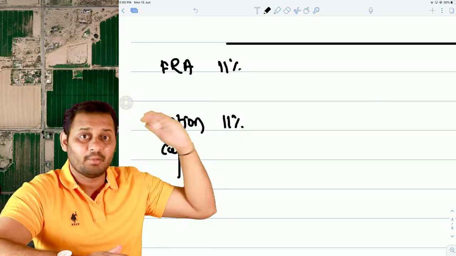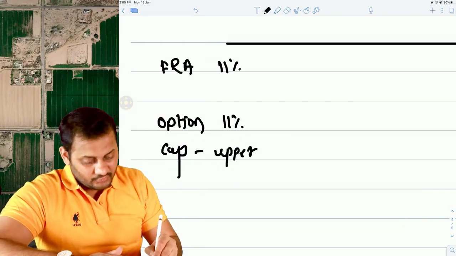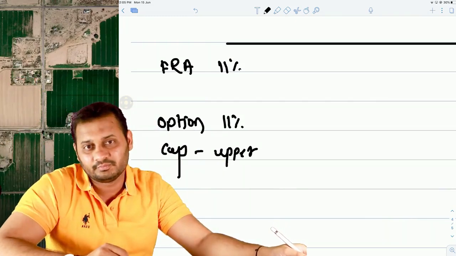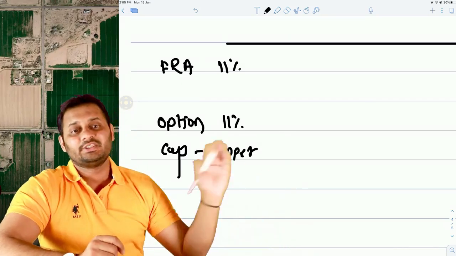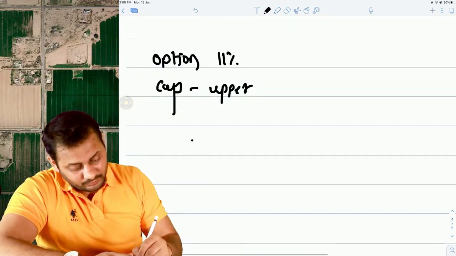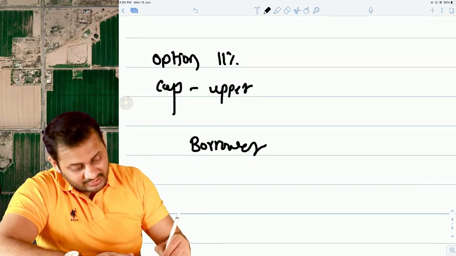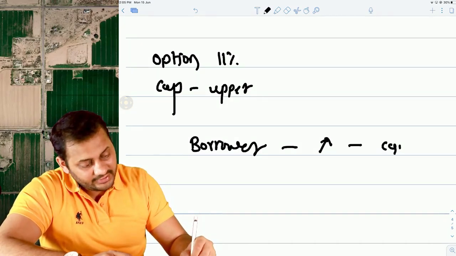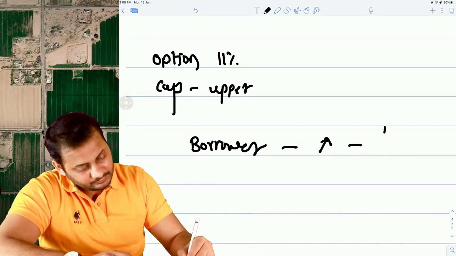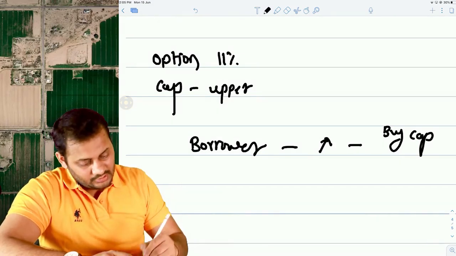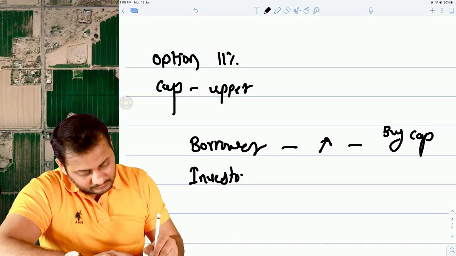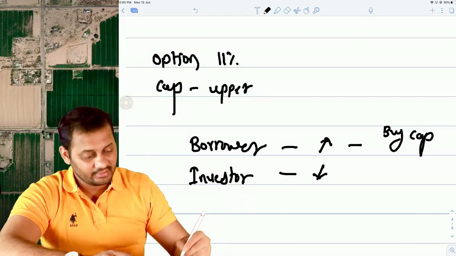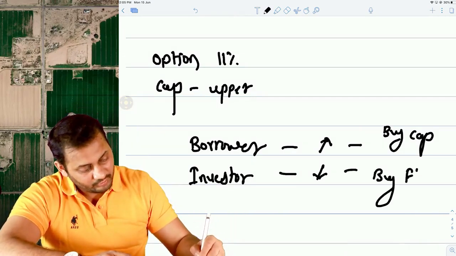Cap means fixing the upper limit. So when we say fixing the upper limit, that means we can take the benefit of all the lower interest rates. This is possible in case of borrowings, because the borrower has a risk of interest rate going up, and that's why he will always buy a cap option. For the investor, the risk is the downfall. The risk is falling interest rate, and for that purpose he will buy a floor option.